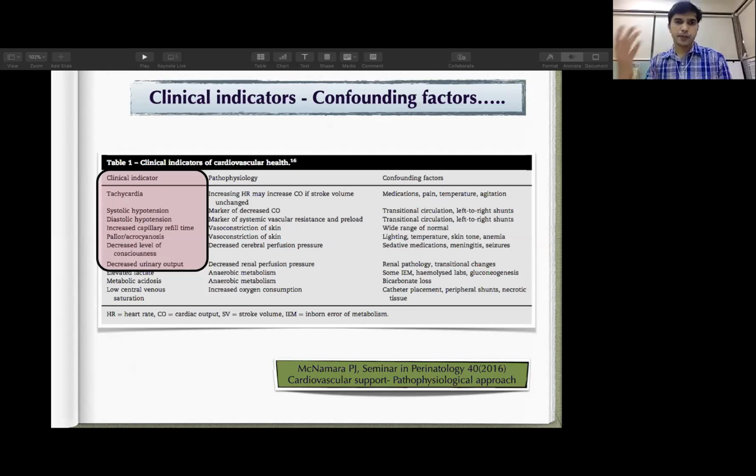Sensorium level and urine output are also not accurate within 24 hours, because renal function is not normal within 24 hours. Urine output may be low in the first 24 hours. The level of consciousness also depends upon other things like medications, CNS infections and convulsions. So the clinical indicators have many confounding factors, and we cannot rely upon these indicators as a whole.